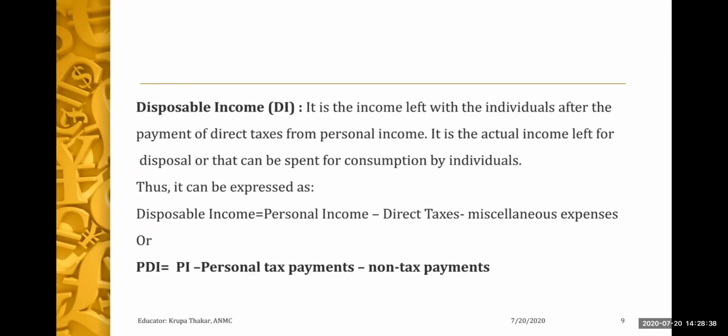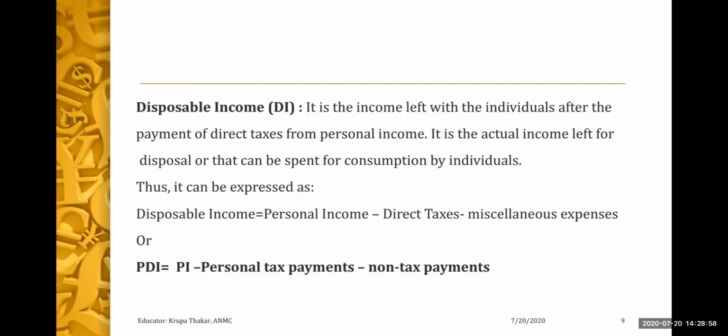So what is disposable income? It is any income which is left with the individual after the payment of direct taxes from personal income, and it is the actual income that can be spent by an individual for consumption.